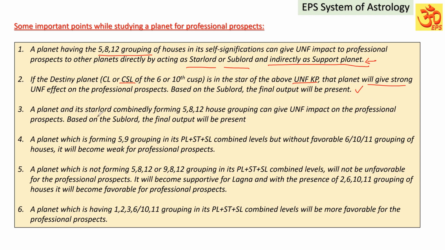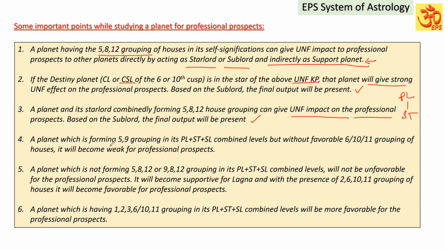Third one, a planet and its star lord combinedly forming 5, 8, 12 grouping, that is an unfavorable house grouping. If it is formed by the planet and the star lord, it can give an unfavorable impact on the professional prospects. Based on the sublord, the final impact will be present. What I was telling, the star lord can be unfavorable, or the planet and star lord combinedly can give this unfavorable impact. That planet can give the unfavorable impact on the professional prospects.